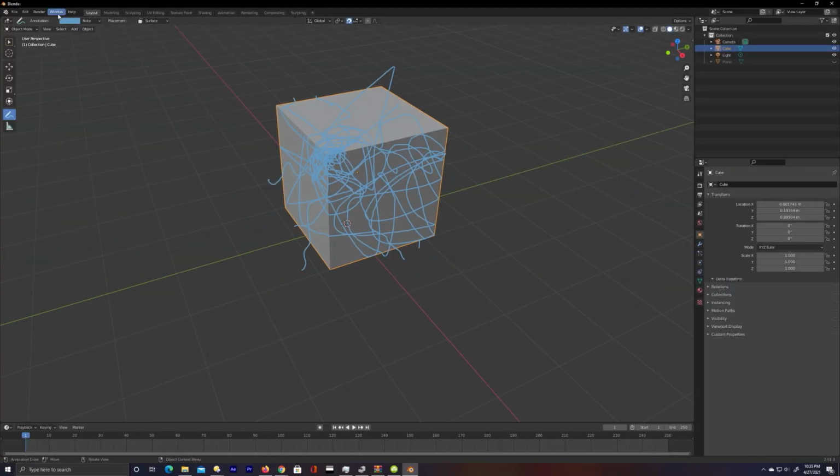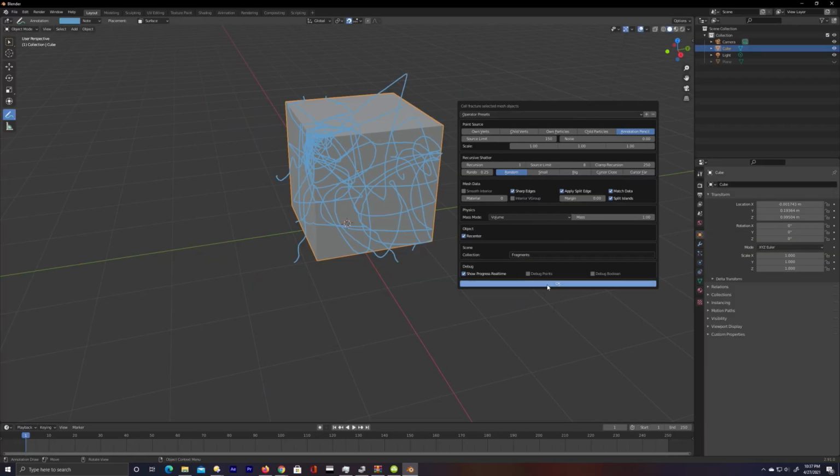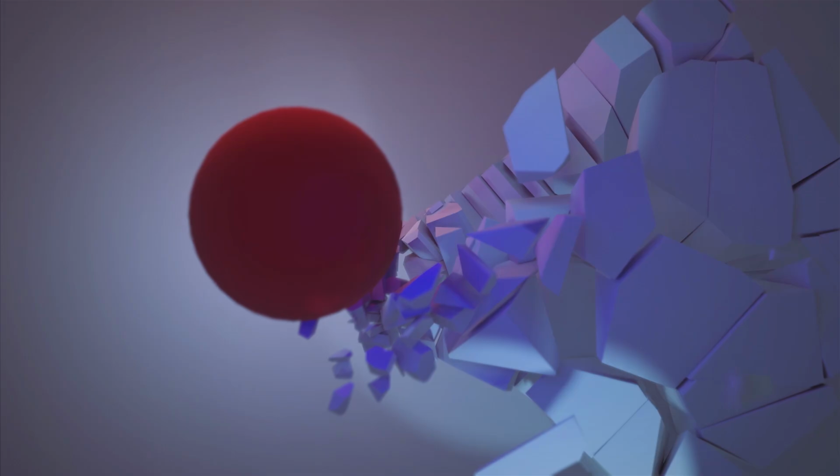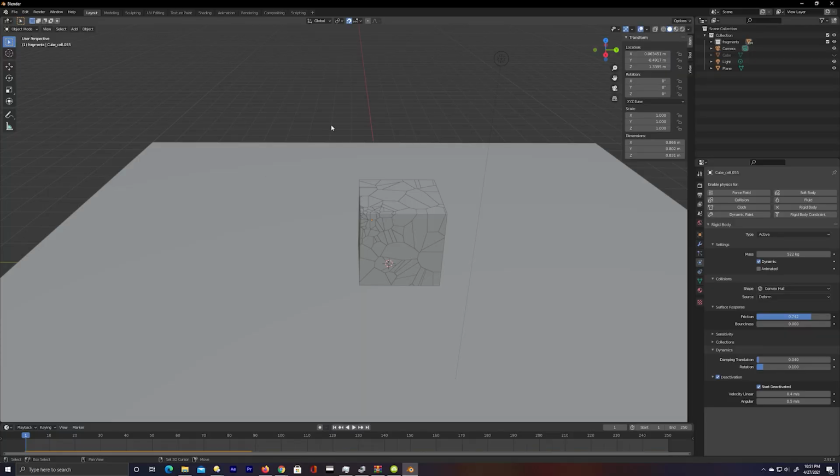I want you guys to go ahead and pat yourselves on the back because you sat through the ins and outs of Blender. Now you guys have the chops to make just about any super cool destruction animation. There is one thing though that you can do to take this to a whole nother level, which is add in a ball to destroy the things like you guys are gonna see here. And to do that, it's super easy.